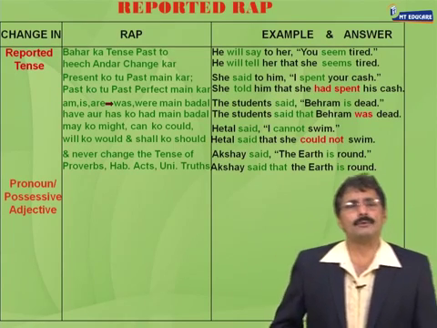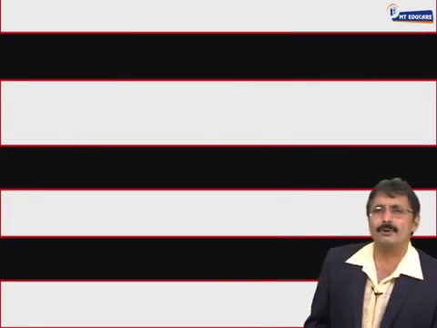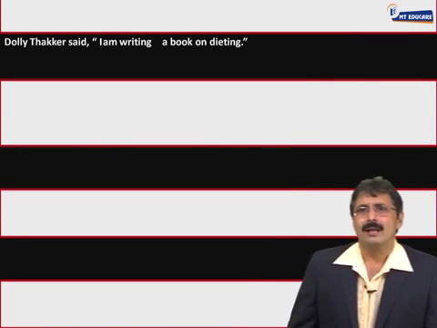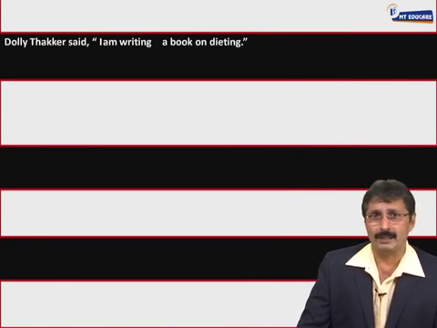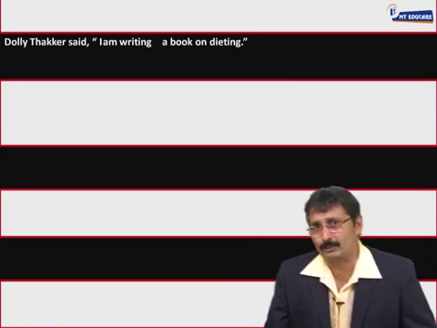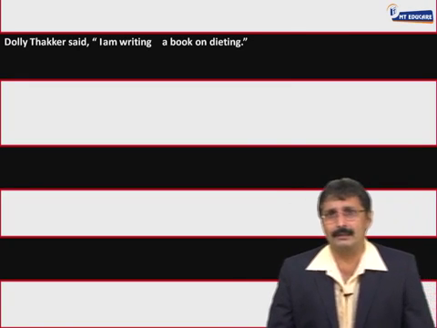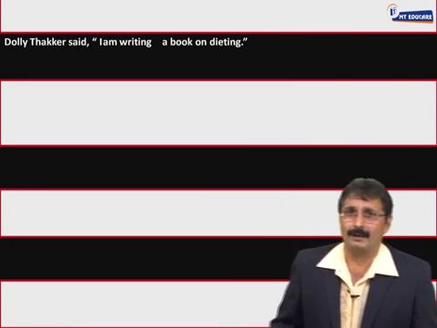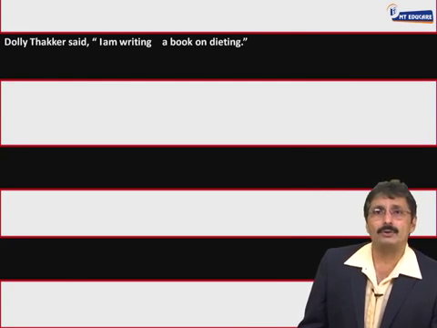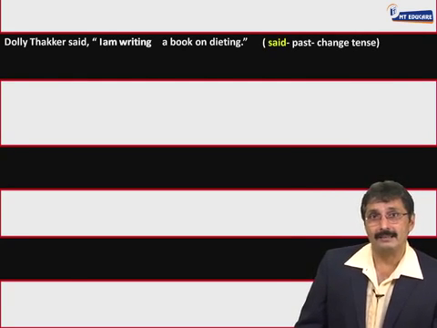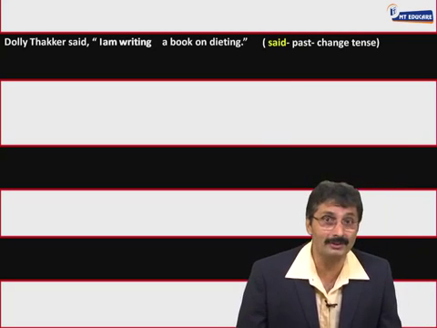Okay, let's see how much we've understood so far. Let's do a few sentences. Sentence number 1. Dolly Tucker said, I'm writing a book on dieting. Behram to kabhi nahi likh sakta. Chalo, Dolly Tucker ne likh liya. Dolly Tucker kaun hai? Kya pata? Okay, let's have a look at what happens here. Yes. बाहर का टेंस पास्ट तो हिच अंदर चेंज कर.